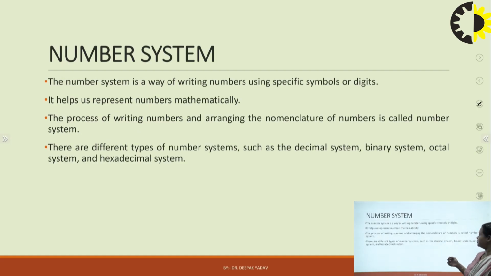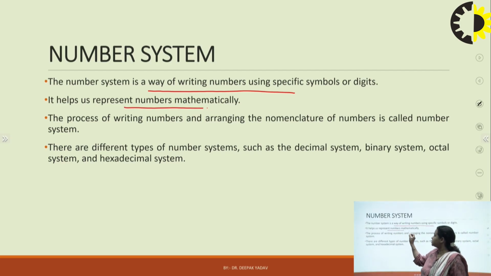Now, what is a number system? A number system is a way of writing numbers using specific symbols or digits. That means a particular number can be written using specific symbols or digits according to that particular system, right? It helps us to represent numbers mathematically. Mathematically, we can represent numbers very easily with the help of a number system.